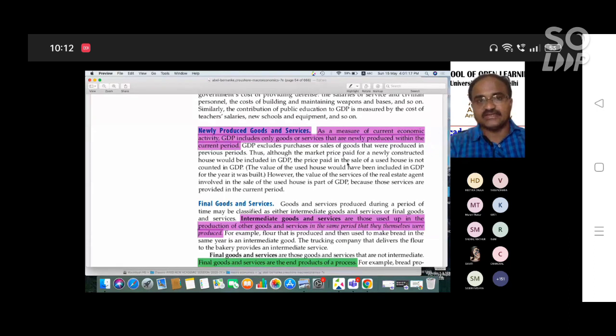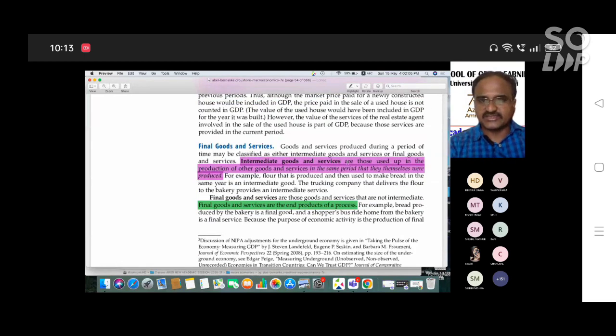That is most important, and that's why we say newly. Suppose we are calculating the current GDP, say 2022 GDP. We calculate only from 1st April to 31st March, whatever the national income is in that period. We cannot count activity from earlier periods, because that is not new. The activity which happened in the previous year is not counted in the present GDP. We calculate only whatever is newly produced within the period. That is the newly produced goods and services. Next, final goods and services produced in the economy.